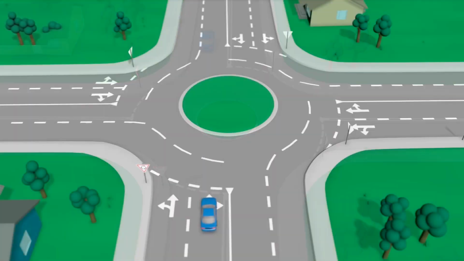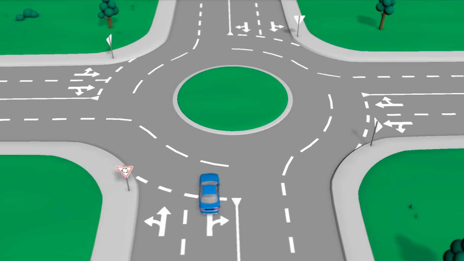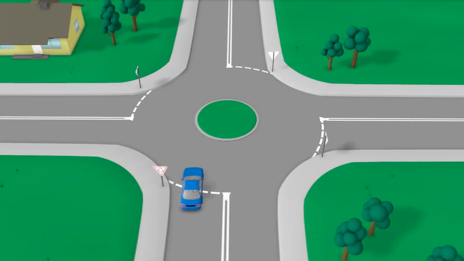You may approach the roundabout from either the left or right lane unless there are road markings with other instructions. Exiting a roundabout. As when you exit a road, you must signal left when leaving a roundabout, if it is practical to do so, and you should stop indicating as soon as you have exited the roundabout. However, when you are travelling straight ahead on a small single-lane roundabout, it may be impractical to indicate when exiting.